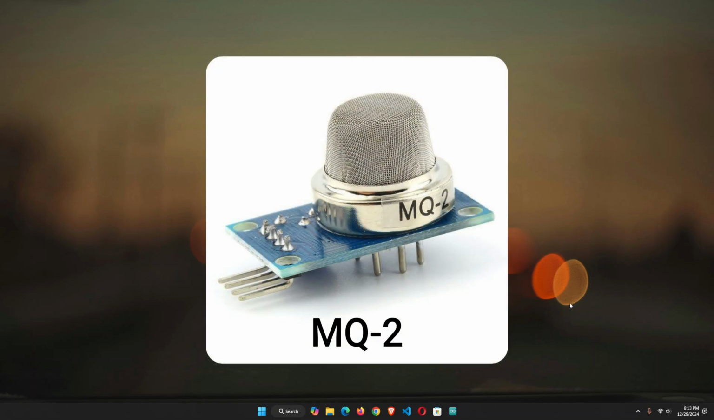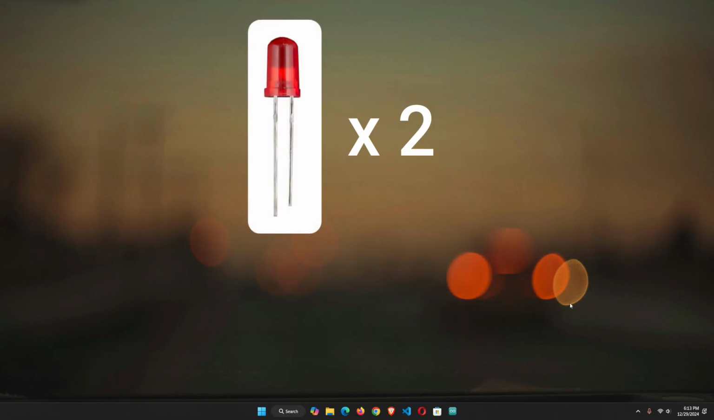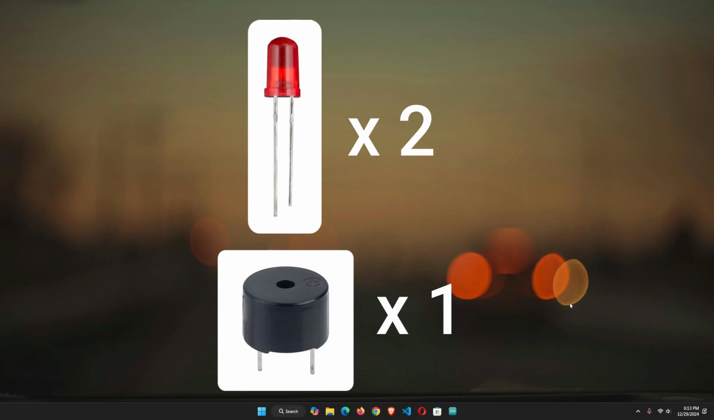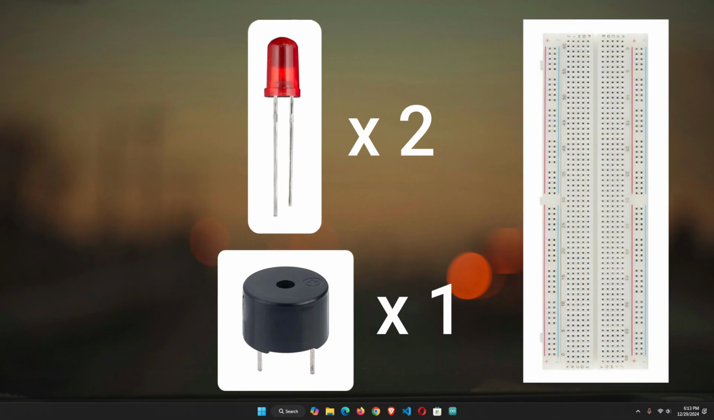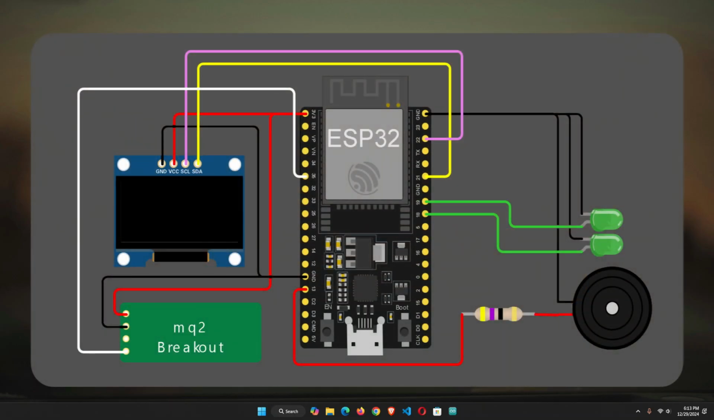Third, MQ2 sensor. This sensor can detect LPG, propane, methane, alcohol, and smoke. It has high sensitivity and fast response time. We also need two LEDs and a piezo buzzer, couple of wires and a breadboard. These are all the things we need to build this project. This is the circuit diagram of how it is going to be assembled. So now we can start assembling the project.